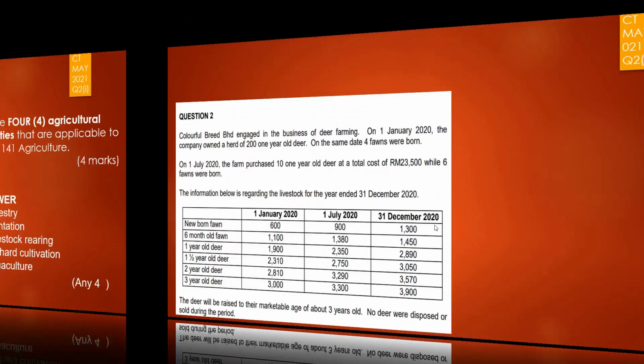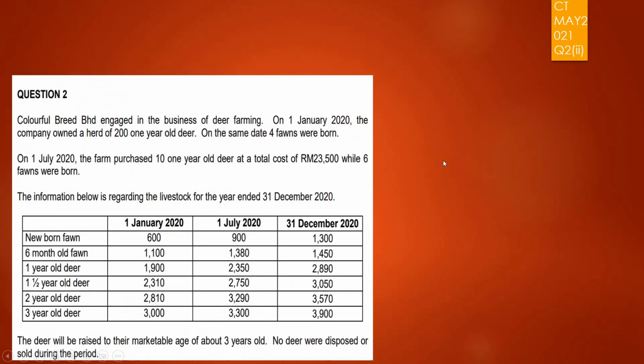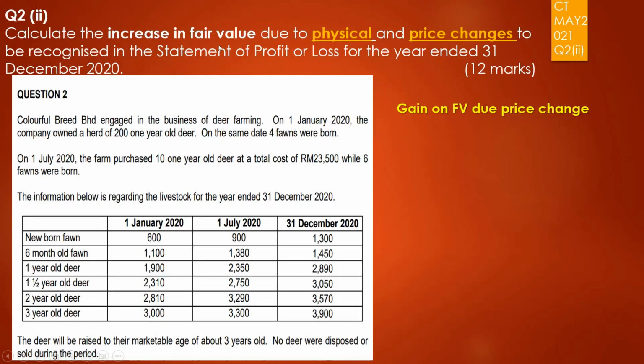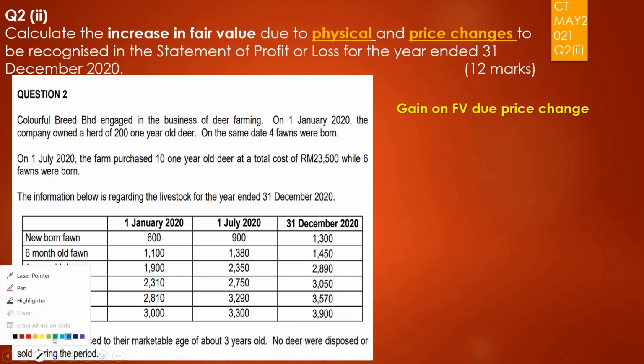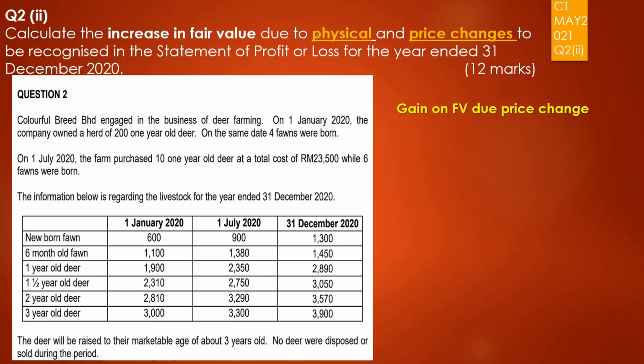Next, we go to the second part. The second part of the question is asking you to calculate the increase in fair value due to physical changes and also the increase in fair value due to price changes, to be recognized for the year ended 31st of December 2020. So we will start off with the calculation of gain or increase in fair value due to price changes.